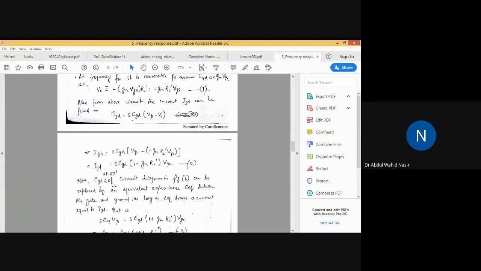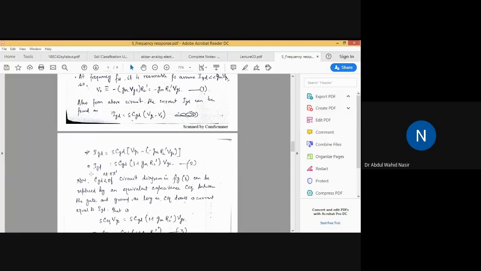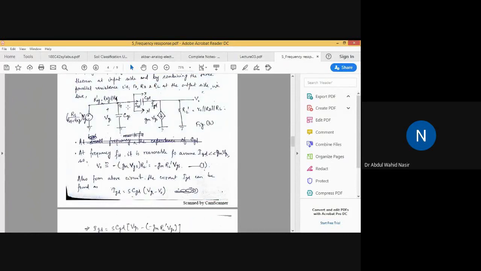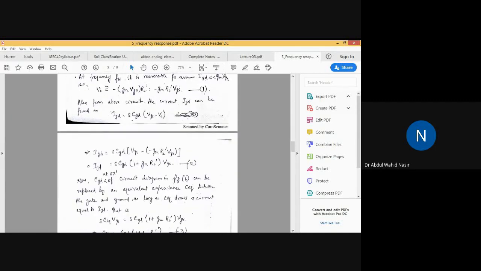Instead of writing CGD, we will replace this capacitance by some other capacitance that is C equivalent, and that capacitance will be connected between gate and ground. Here, the capacitance CGD is connected between this terminal and this terminal. Instead of using CGD, we will replace it by C equivalent, connected between gate and ground.